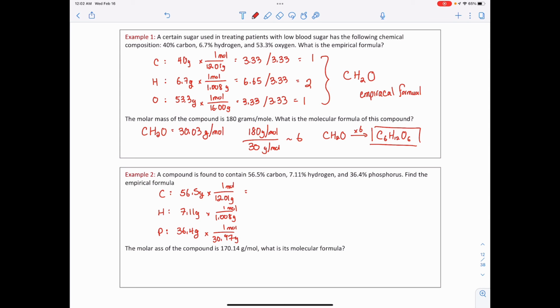For carbon, that means I have 4.7 moles. For hydrogen, this is about 7.05 moles. For phosphorus, this is about 1.18 moles.